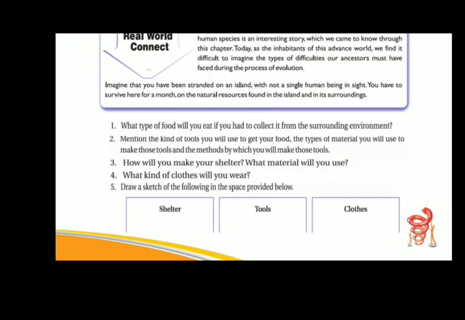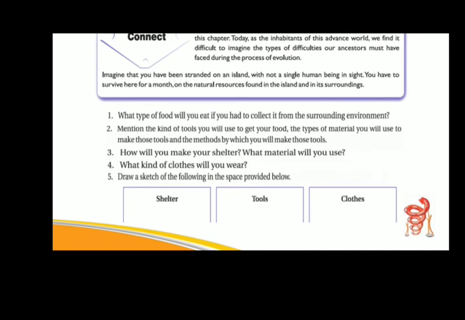Question first: what type of food will you eat if you had to collect it from the surrounding environment? Question second: mention the kind of tools you will use to get your food, the types of material you will use to make those tools, and the methods by which you will make those tools. Third, how will you make your shelter? What material will you use? Fourth, what kind of clothes will you wear? Fifth, draw a sketch of the following in the space provided below.